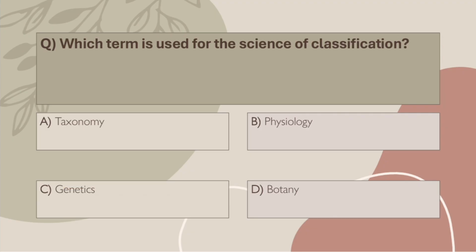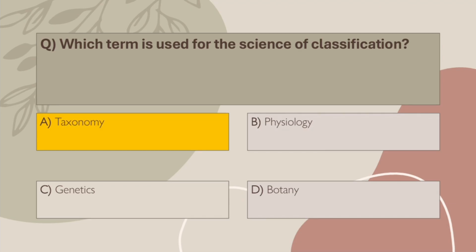Q26. Which term is used for the science of classification? A. Taxonomy. B. Physiology. C. Genetics. D. Botany. Correct answer, A. Taxonomy. Taxonomy equals classification plus naming, grouping of organisms.